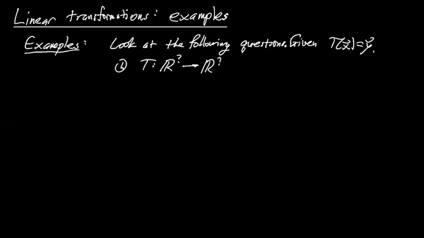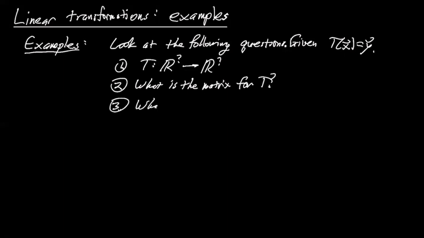So the idea will be to identify these. Question two is, what is the matrix of T? These are pretty straightforward once you write down the formula. And then the one that could be a little bit harder is, what is the image of T?